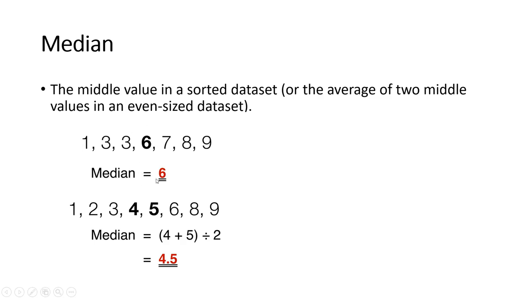For example, this is another dataset. This is also odd. Here on the left side there are 3 values, on the right side there are 3 values, the middle is 6, so the median is 6. What about the even dataset? As this is an even dataset, we basically have two middle values. Inside, the 5 has 3 values on one side, and the 4 has 3 values on the other. So the two middle values are 4 and 5. Let's take an average of these two. 4 plus 5 divided by 2 is equal to 4.5. So in this even dataset, the median is 4.5.